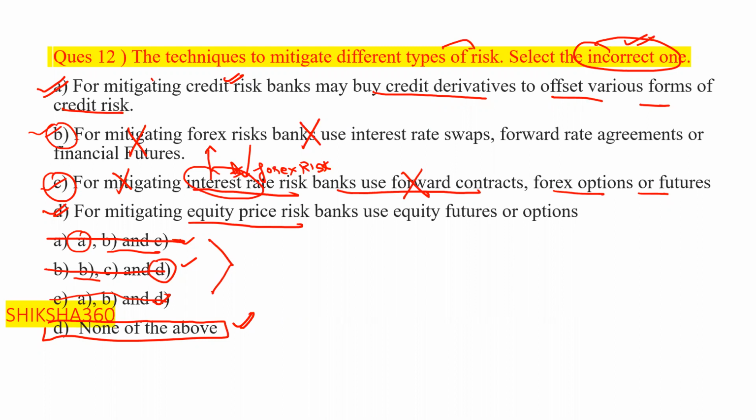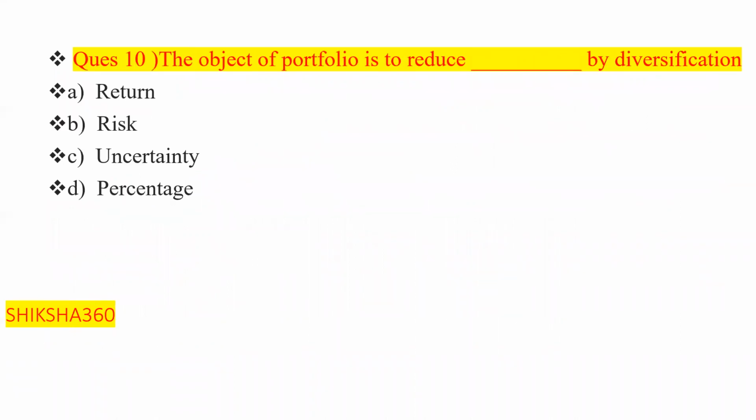Now move towards question number 10. The objective of a portfolio is to reduce dash by diversification. Like you are taking shares of one company, or shares of 10 companies. Why will you take shares of 10 companies in place of one company? What is the reason behind it? To reduce the risk.